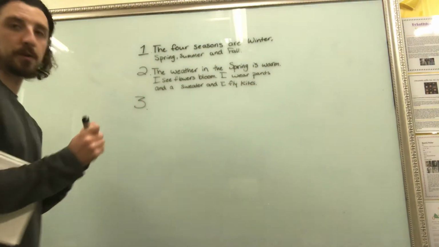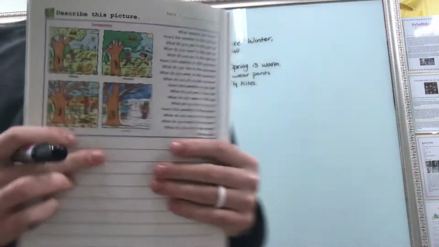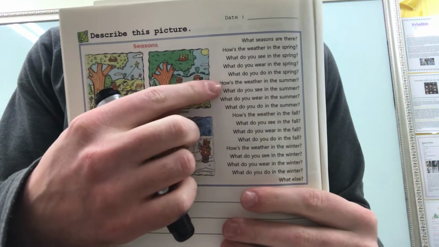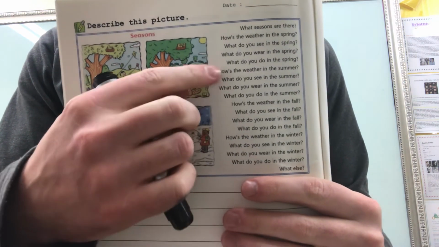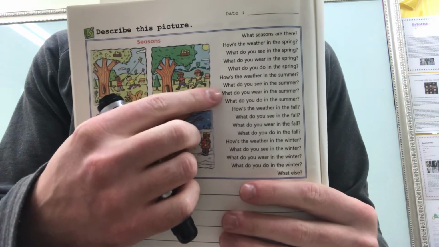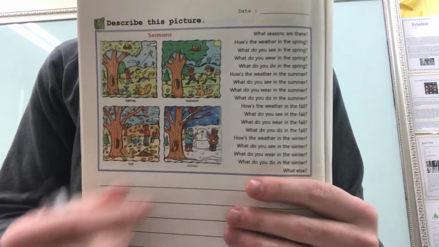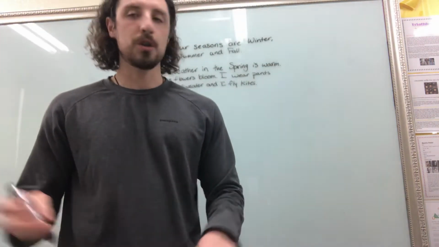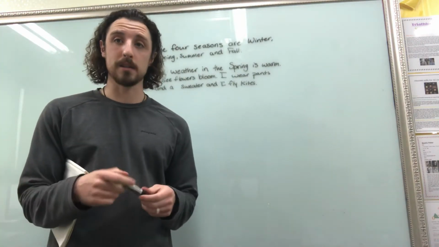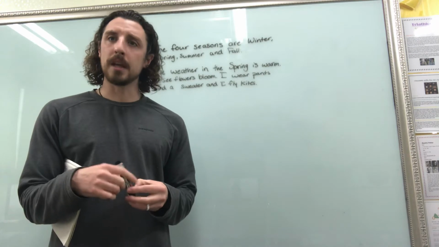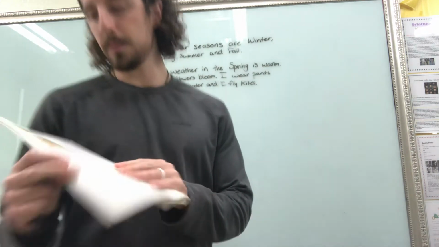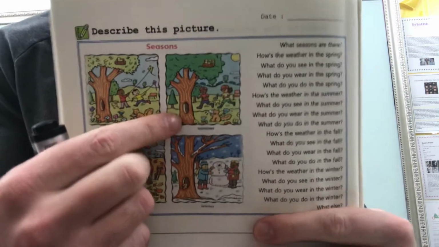And we're going to answer number 3, okay? So number 3, well, I mean, there's not really number 3, but now we're going to do it for summer. So how's the weather in summer? What do you see in summer? What do you wear in summer? And what do you do in summer? So, how's the weather in the summer? The weather is hot. What do you see in summer? In the summer, what do we see? Anything in this picture? Let's look at summer. What do we see?